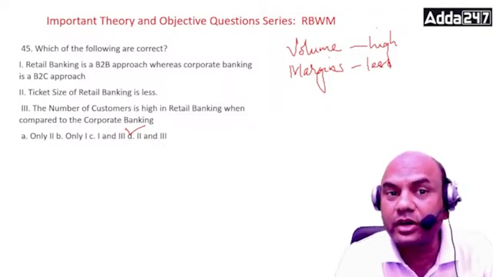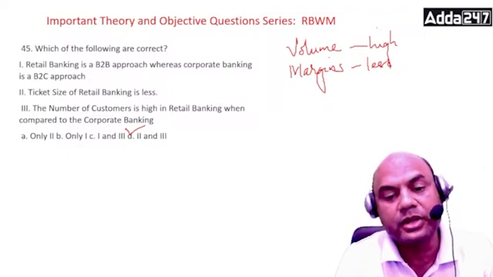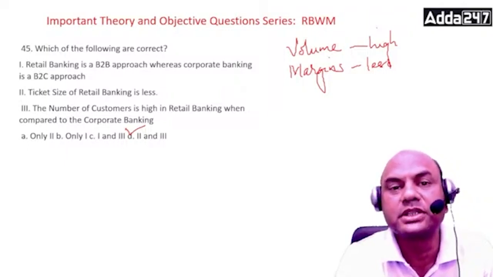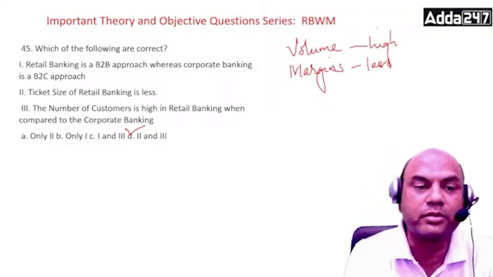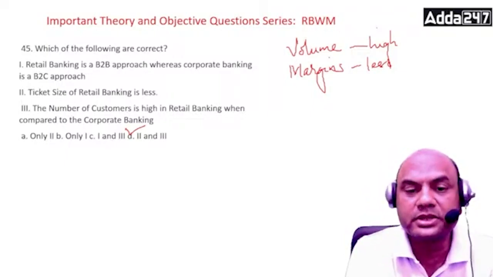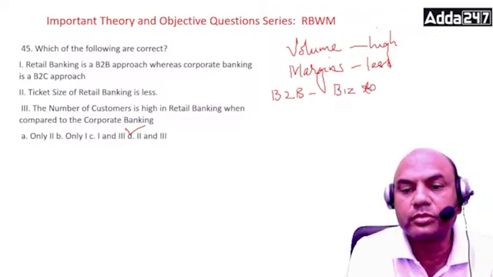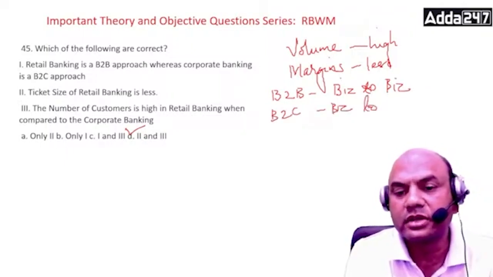So retail banking is a B2C model, not B2B model. Corporate banking is B2B, business to business. B2C means business to customer. I'll just write the short forms now: B2B is business to business, and B2C is business to customer.